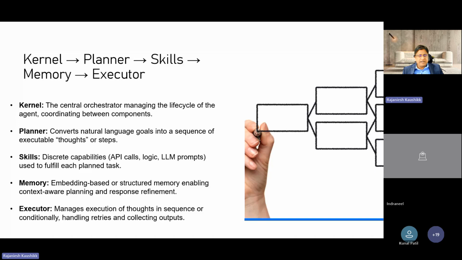Then a skill is a discrete, unique capability where the agent can call an API, perform logic, or do LLM prompting so that it can achieve the task. And memory is embeddings used on structured memory, which enables context-aware planning and response for refinement purposes. These are the major parts. And obviously, the executor is required to execute these thoughts in sequence and handle the execution process, as well as handle retries if the execution is interrupted.